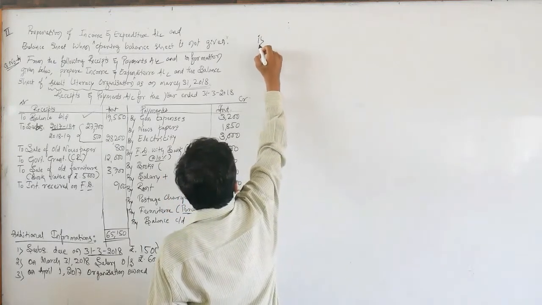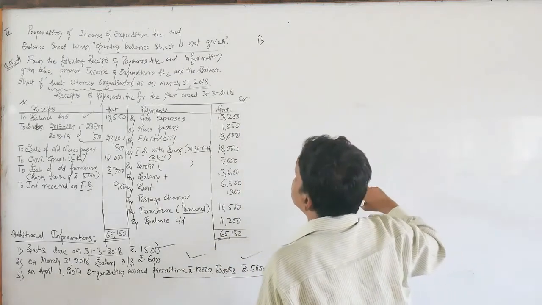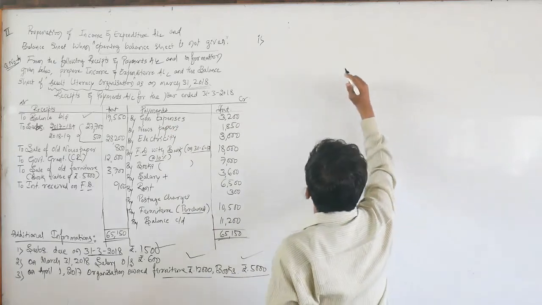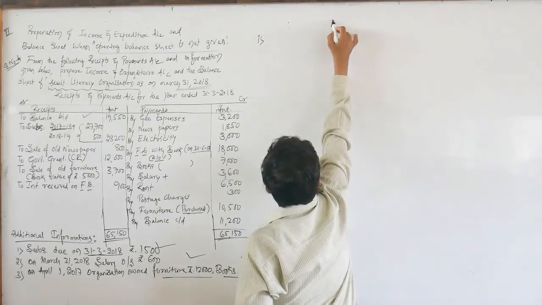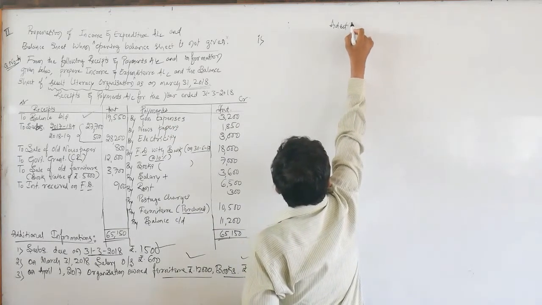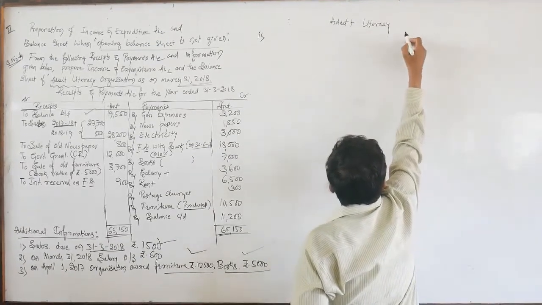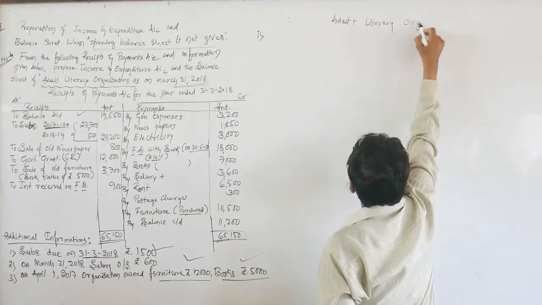First one, the organization name is Adult Literacy Organization.